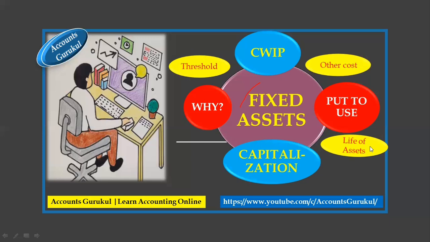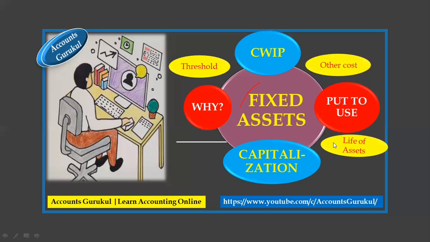The asset is going to wear and tear, so we need to define some life for it. For that as well, we have to define it as per our own policy, considering the life of that asset. It may be used for 5 years, 3 years, or 10 years, or for machinery it may be used for 15 years. All that we have to decide when we do the capitalization of that asset.